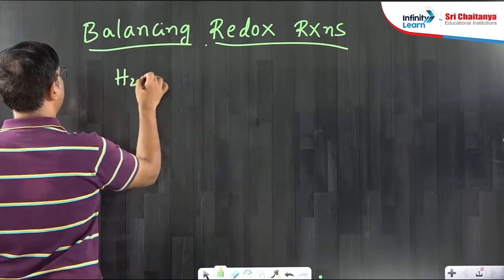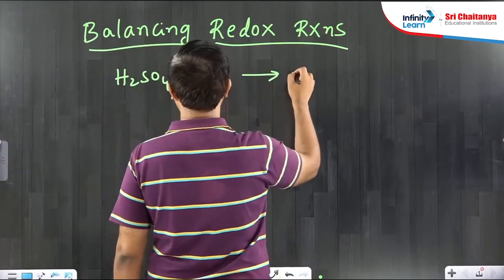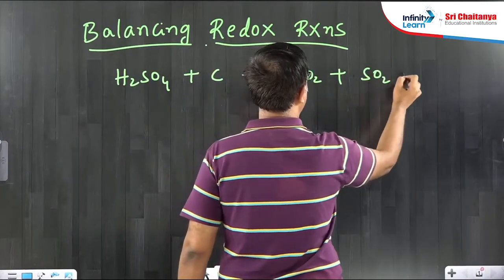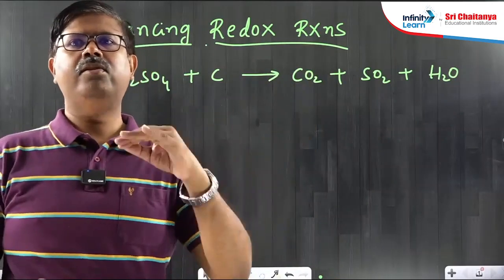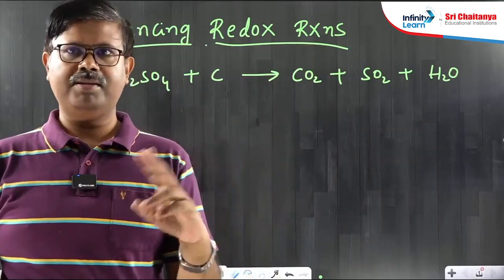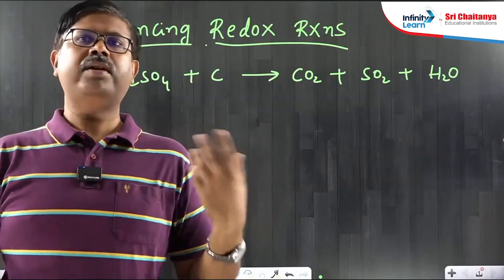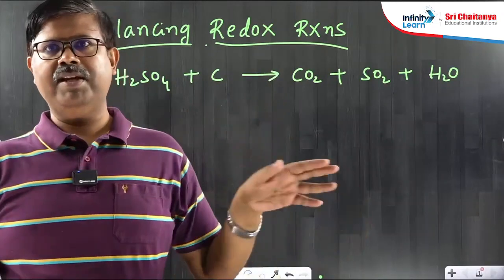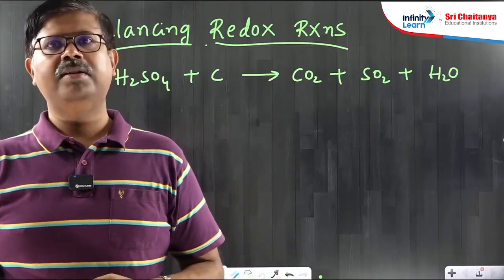Here H2SO4 plus carbon gives CO2, SO2, H2O. One is the trial and error method. You will put different numbers and see whether it is balanced or not. That is a very crude method. Sometimes it may take more time also. But if you know the method, various steps, then you can get it easily for any redox reaction.